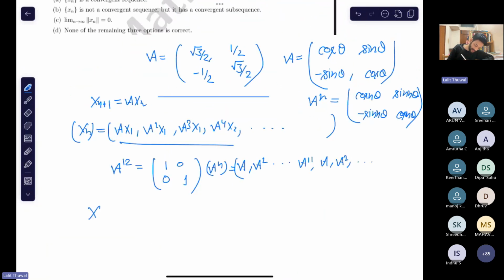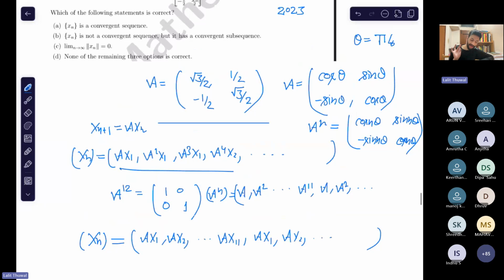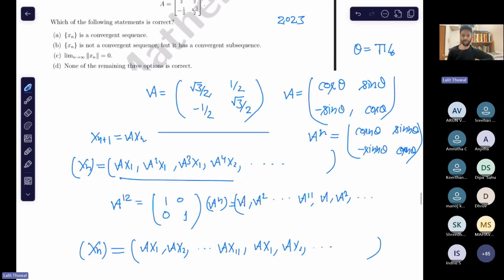This sequence xn comes out to be... I did not read the options. Okay, they are asking about the convergence. That's why I'm finding this. So we have got this sequence: Ax1, then again x1, A x1, A square x1, and so on. So now you have everything. What do you think about the convergence of this sequence?